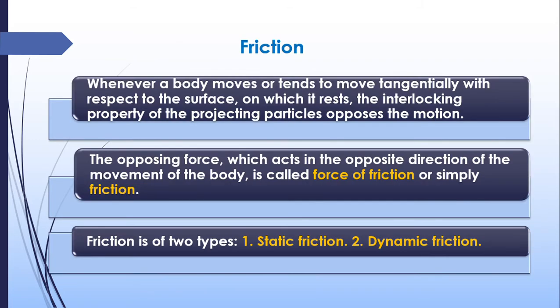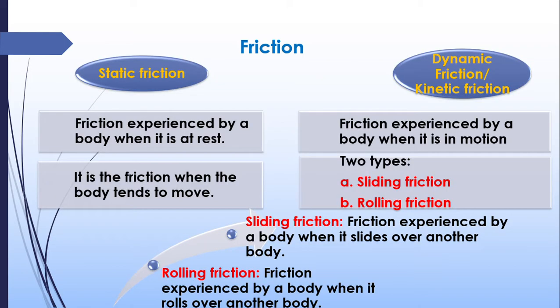So as you all know, friction is an opposing force which opposes the movement of a body. It will act in the opposite direction of the movement of the body, so that it can oppose the motion of a body. There are mainly two types of friction. One is static friction and the other one is dynamic friction. Static friction means the friction which acts on a body which is at rest. The body is not moving, it is at rest. At that time, some friction is acting on that body. That friction is known as static friction.